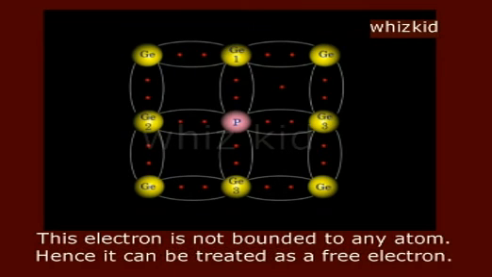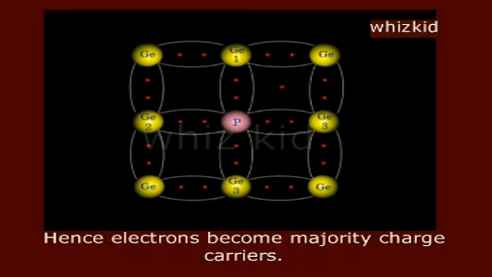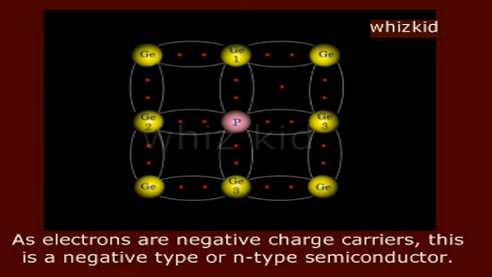This electron is not bound to any atom, hence it can be treated as a free electron. The number of free electrons is more than the number of holes produced. Hence, electrons become the majority charge carriers. As electrons are negative charge carriers, this is a negative type or n-type semiconductor.